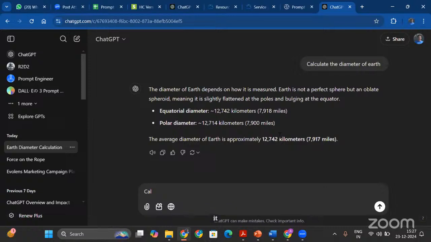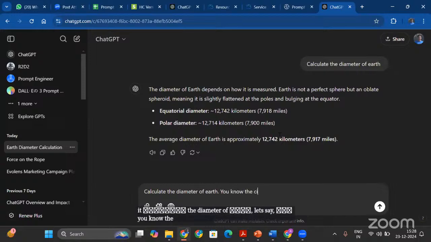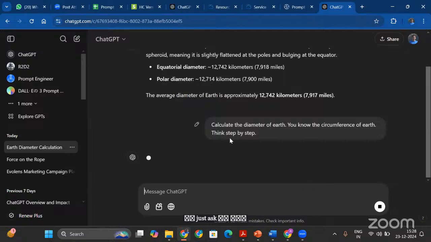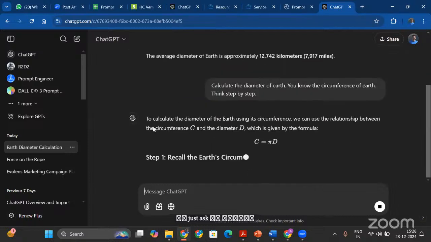So, calculate the diameter of Earth. Let's say you know the circumference of Earth. Let's think step by step, or just ask it to think step by step, and it will now start to think step by step.